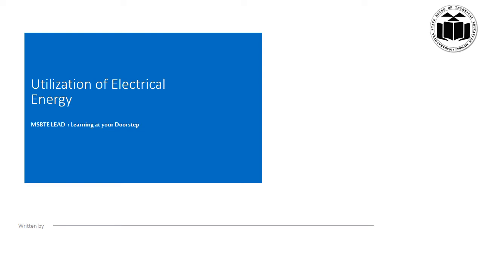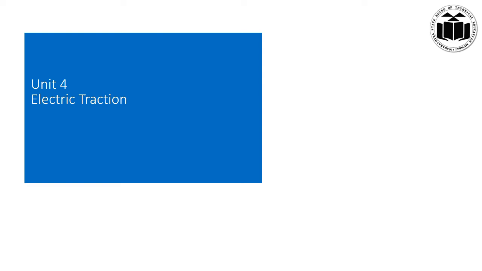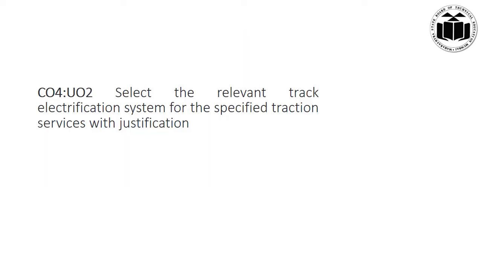The course is Utilization of Electrical Energy. This presentation will help students in achieving one of the course outcomes of the said course, that is course outcome number 4, Electric Traction. The unit outcome of this presentation is, after learning this UO, student will be able to select the relevant track electrification system for the specified traction services with justification.